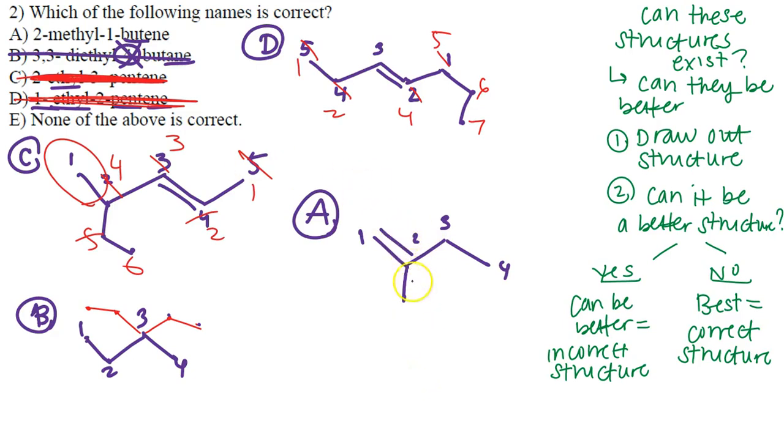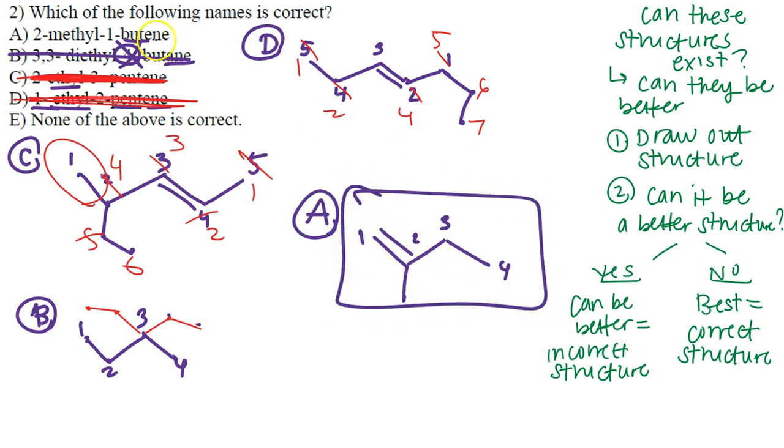So we have 2-methyl. Can I number this any other way? 1, 2, 1, 2, 3, 4. So we do have the longest carbon chain. That's good. Our double bond is on the smallest carbon number, which is 1. So that's great. And we have a methyl group here, and this substituent doesn't mess up our overall structure. So letter A definitely is the correct answer here, the name that's actually correct based on me verifying it through my drawing. And I cannot change the structure to make it better. So that's how I got my answer here. And this is my approach.